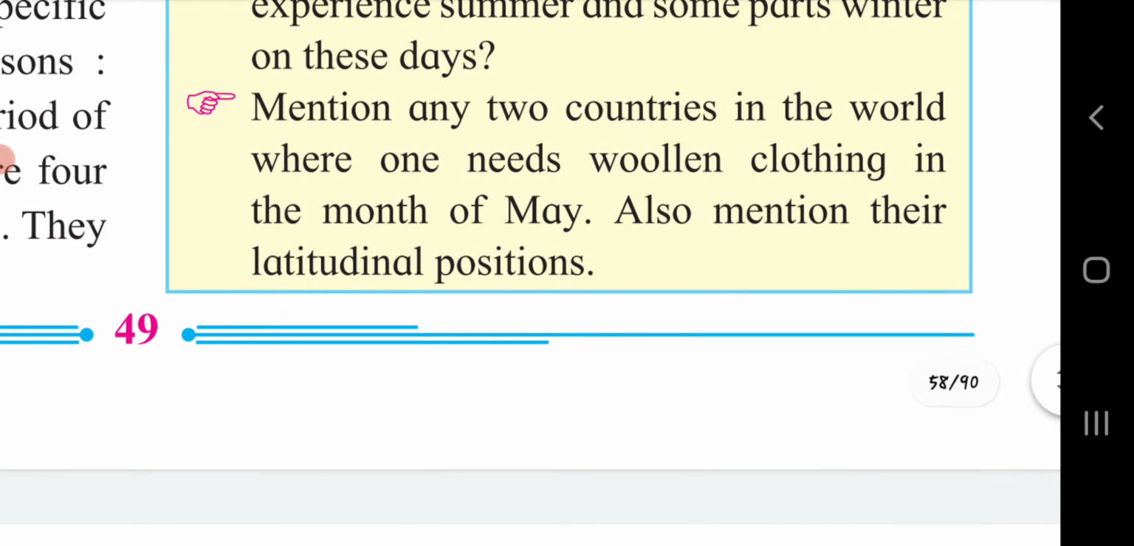Mention any two countries in the world where one needs woolen clothing in the month of May. Also mention their latitudinal position. Countries like Australia and New Zealand in the southern hemisphere experience winter around the month of May, and hence people over there need woolen clothes. Australia stretches approximately between the latitudes of 10 degrees 41 minutes south and 43 degrees 38 minutes south, while New Zealand lies approximately between the latitudes of 34 degrees 24 minutes south and 47 degrees 18 minutes south.